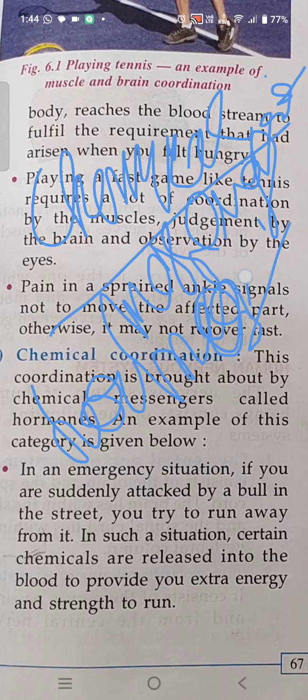Sometimes we say that at this age hormones are changing. So these chemical messengers called hormones bring about this coordination. Now you can take an example.